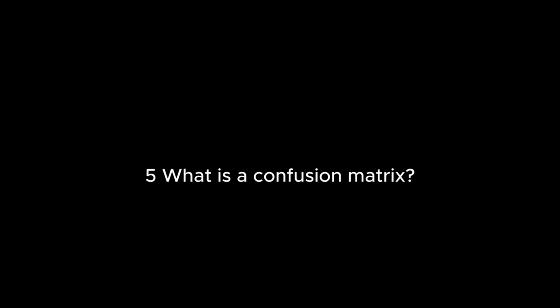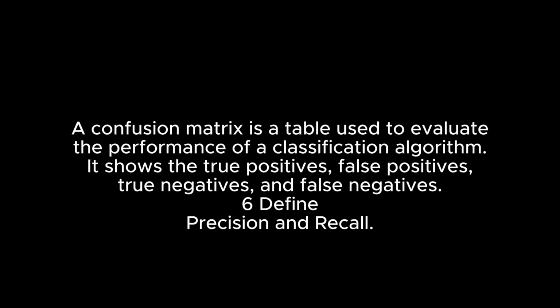5. What is a confusion matrix? A confusion matrix is a table used to evaluate the performance of a classification algorithm. It shows the true positives, true negatives, false positives, and false negatives.